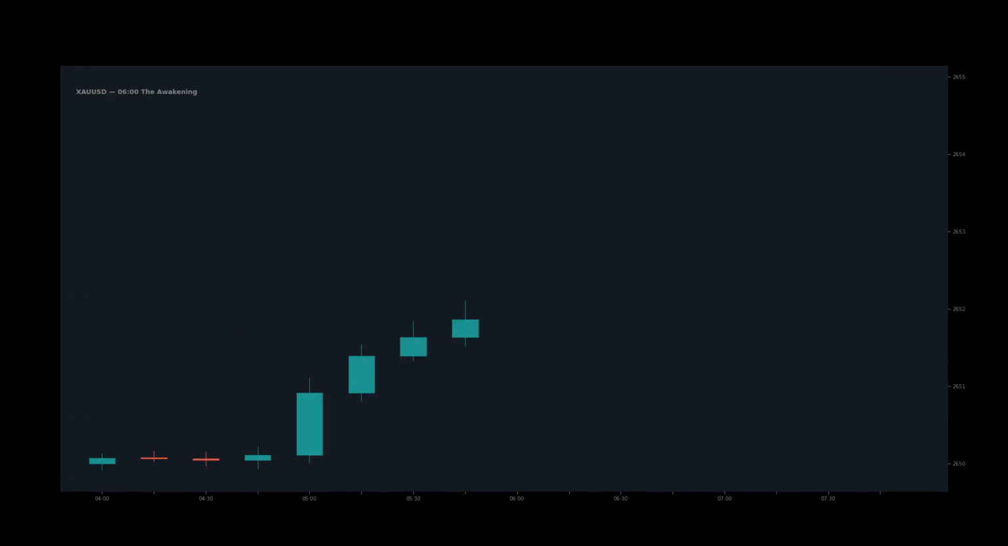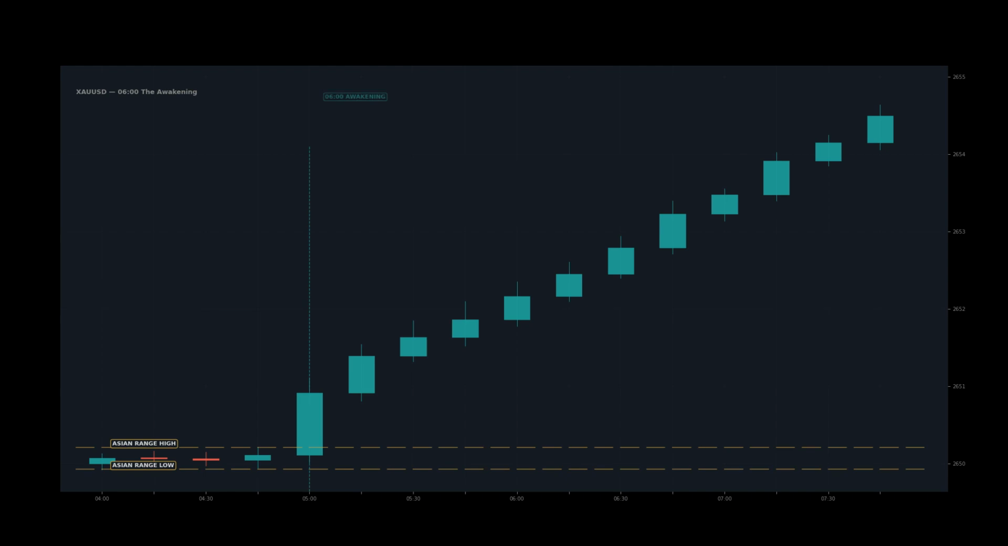At 6 a.m. XAUUSD, the first European liquidity enters the market. Algorithmic systems in Frankfurt and Zurich begin their pre-London positioning. The first 30 to 60 minutes after 6 a.m. often reveal the day's first meaningful directional impulse.